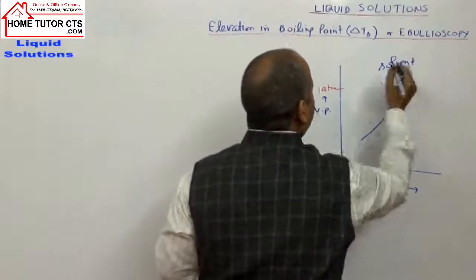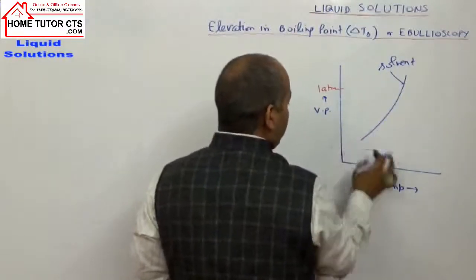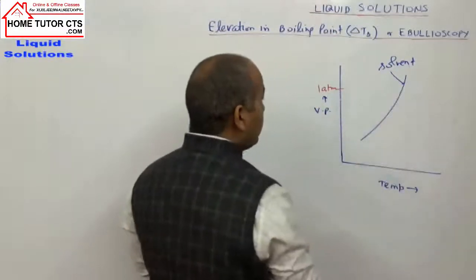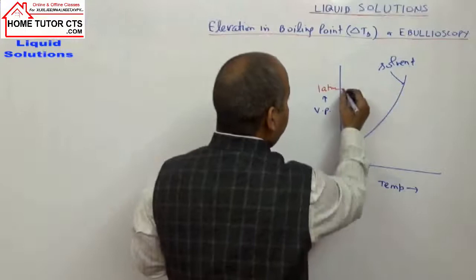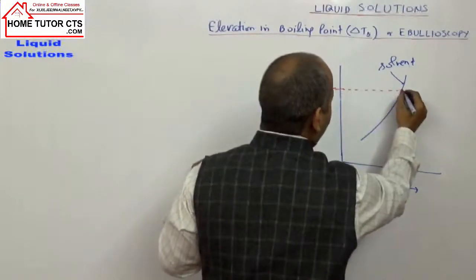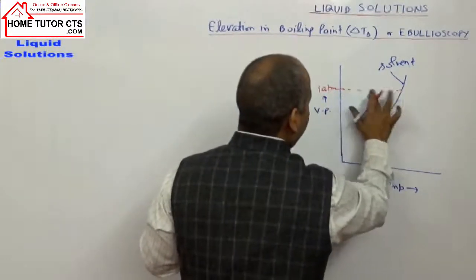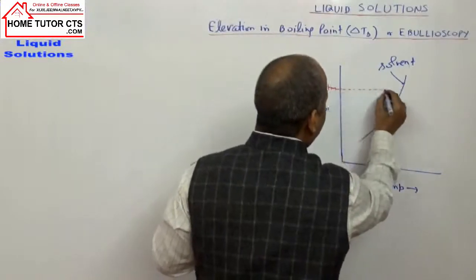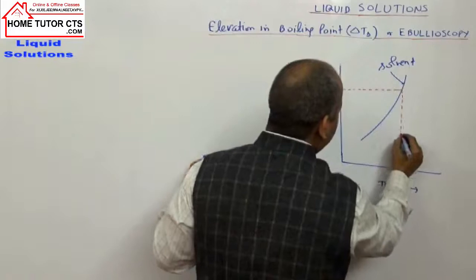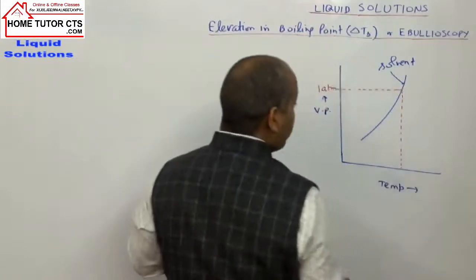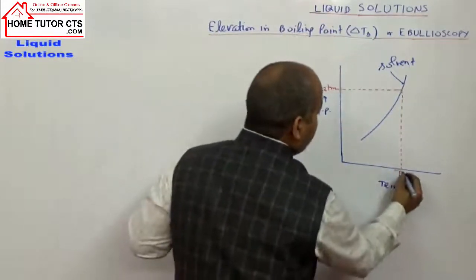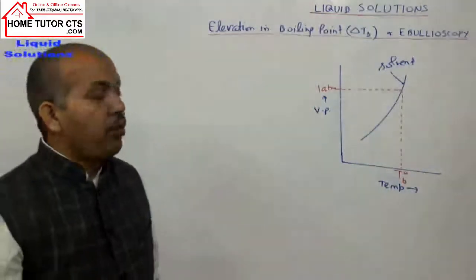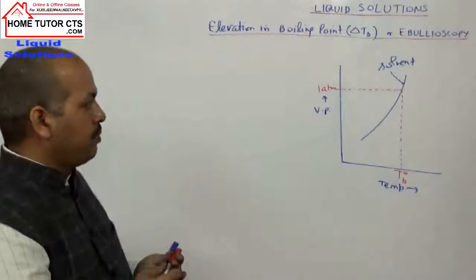For the solvent, with rising temperature, vapor pressure keeps on increasing. Then at one temperature, the vapor pressure of the liquid or solvent becomes equal to 1 atmosphere, that is the pressure of the atmosphere. It is called T0 B, the boiling point of the solvent.